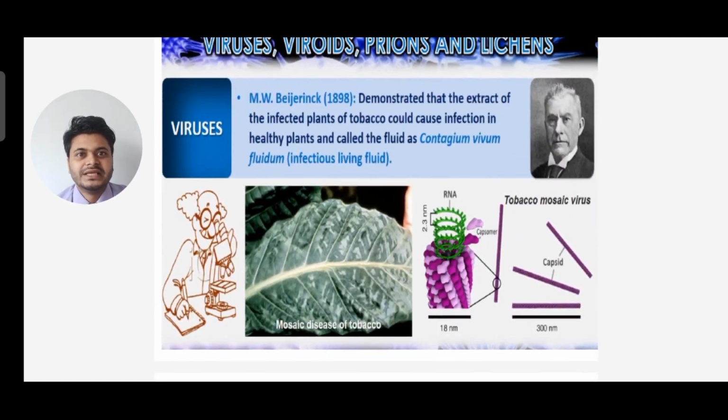Next, M.W. Beijerinck in 1898 demonstrated that the extract of the infected plants of tobacco could cause infection in healthy plants and called the fluid contagium vivum fluidum, infectious living fluid. That means if the extract of the infected plants is taken to a healthy plant, it also causes disease. So these are very dangerous particles, viruses.